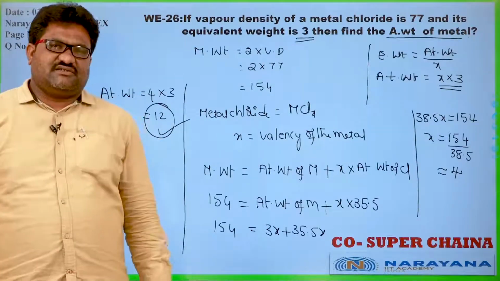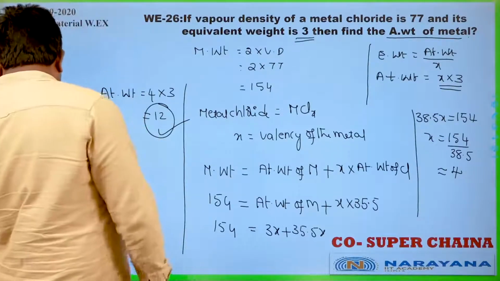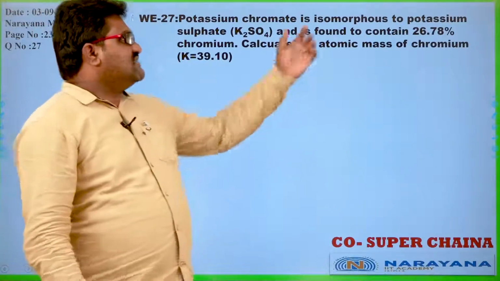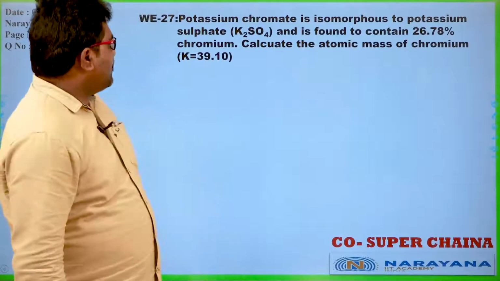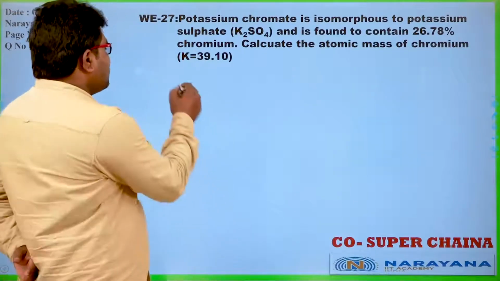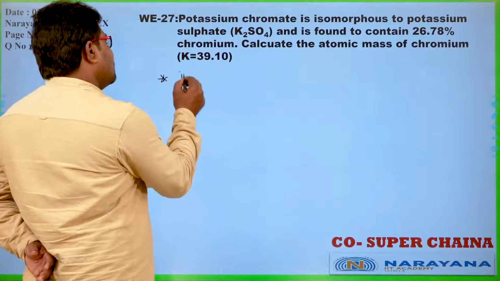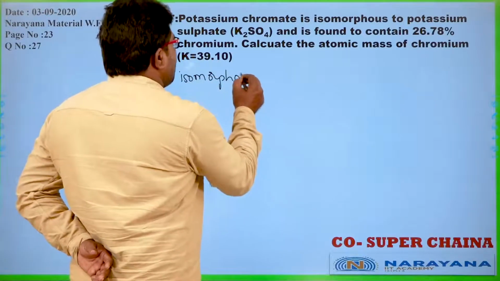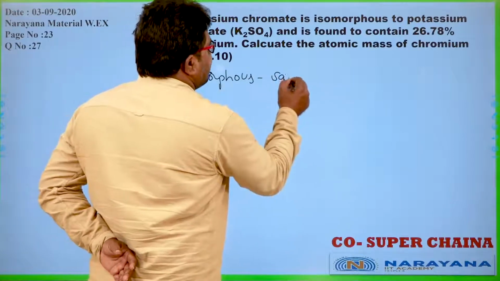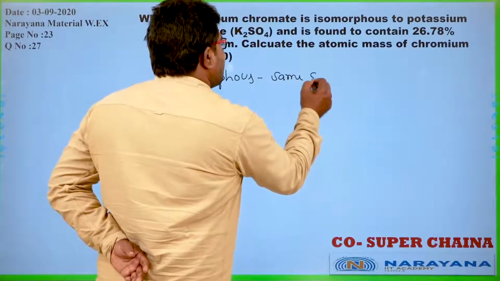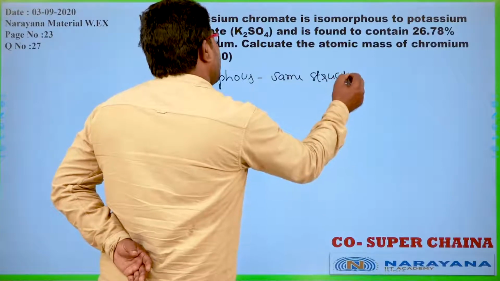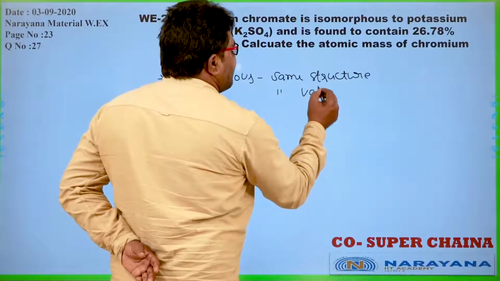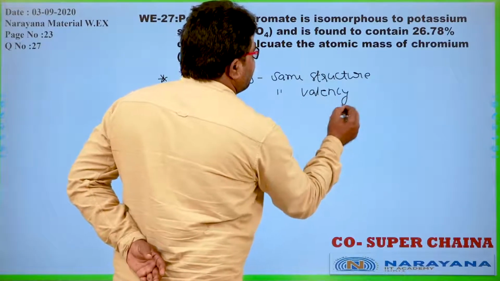Let us go for the next question. Potassium chromate is isomorphous to potassium sulfate. Isomorphous means, see here, what is isomorphism? Isomorphous means having same crystalline structure, same structure as well as same valency also there.